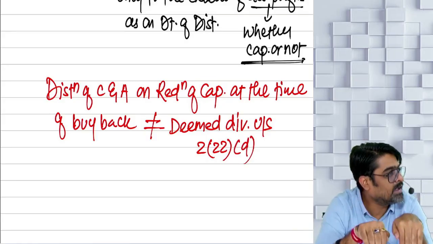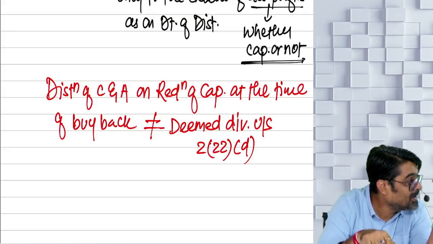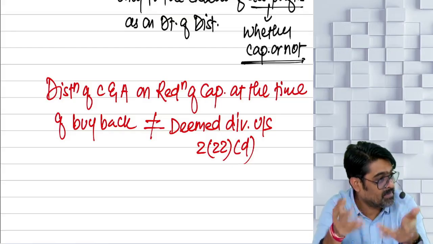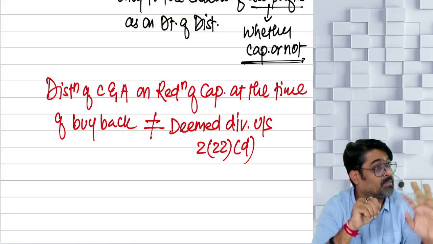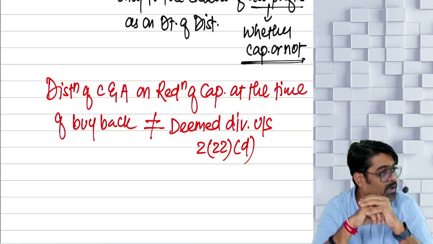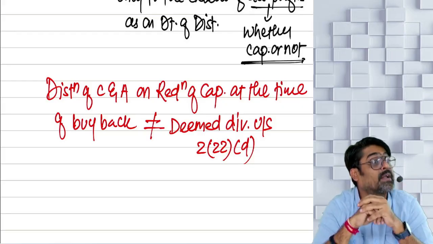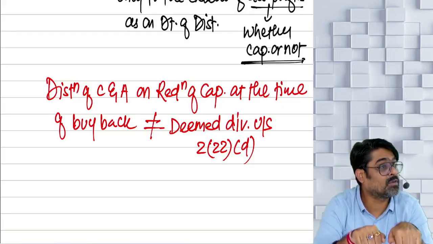Because this was already considered as full value of consideration under the head capital gain. So that distribution is happening as a buyback price. Company will buy back the shares, the company will give you cash, company will give you assets, yes or no? And that was already considered as your full value of consideration under the capital gain head. Then how can we consider that amount also as your deemed dividend?